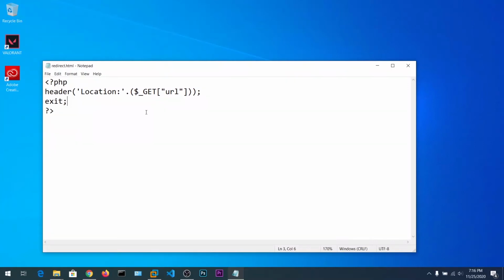Alright guys, now let's talk about this open redirection. Suppose there is a backend script in PHP and this header function redirects to the string specified in this argument. So if you say header of google.com, then the site redirects to google.com. So this is not a vulnerability.